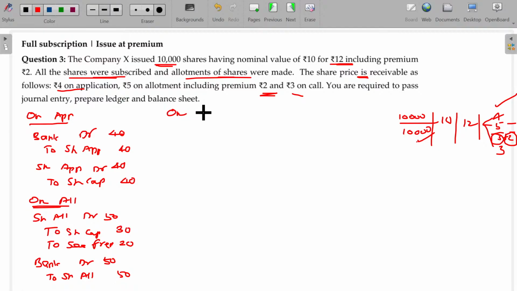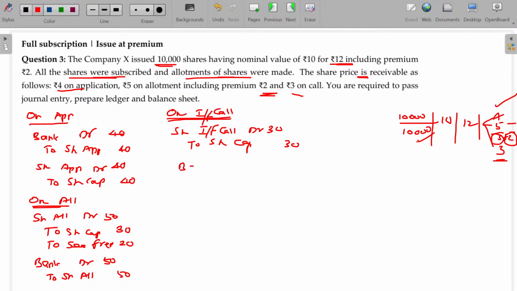On first call, first entry being the due entry. Share first call account debit to share capital. First call being, it's first and final call, only one call, right? First and final call account debit to share capital. The amount recoverable being 3 rupees per share for 10,000 shares, 30,000 rupees. Due entry is passed.